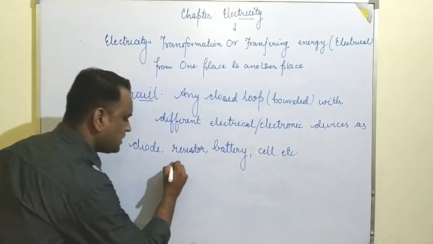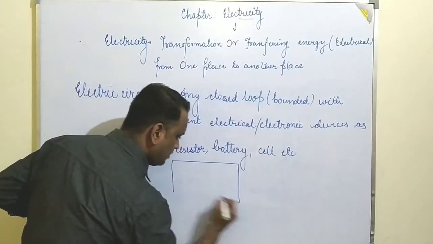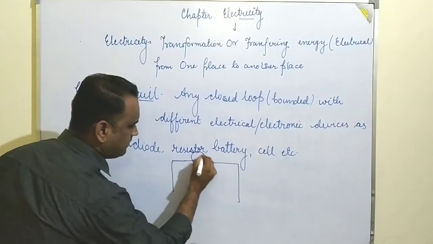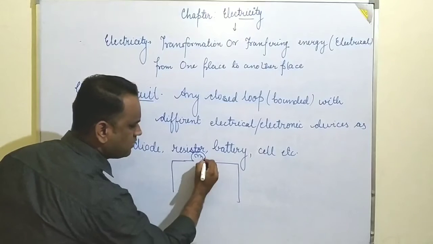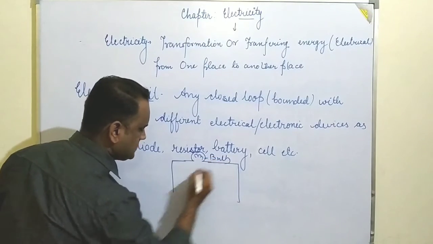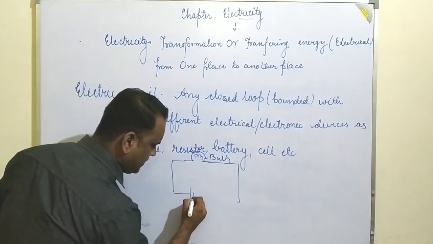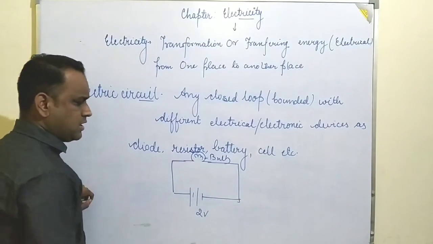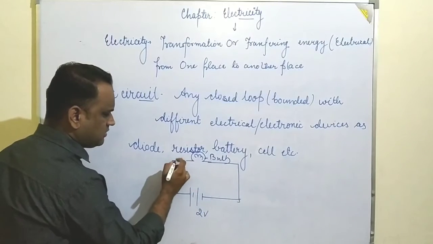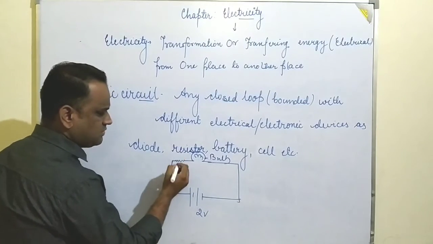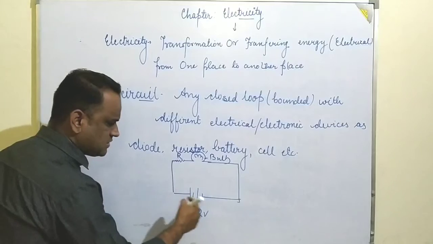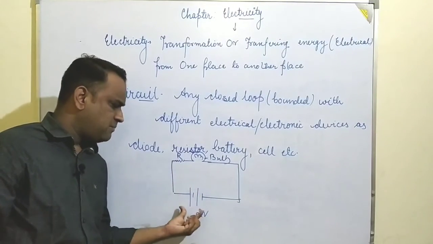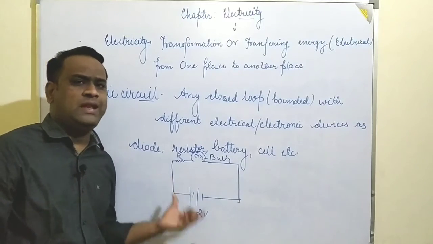If here I am drawing a circuit, I am connecting a bulb, so this is the bulb, with a battery of 2 volt. And the resistance is also here I am placing. A resistance is given by this symbol, that is R. So this circuit has equipment like a bulb, resistor and battery, and it is said to be an electric circuit.